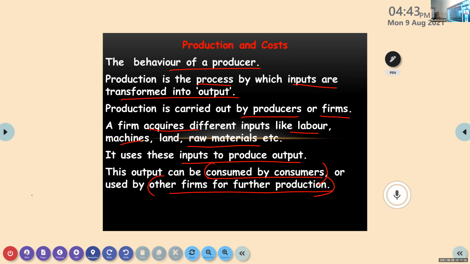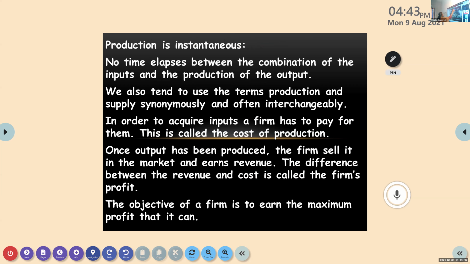Next one, production is instantaneous. Production is instantaneous in the sense we are assuming that there is no time lapse between the input and production of the output. There is no time gap between this. We are assuming that there is no time gap between the inputs and the production of output.